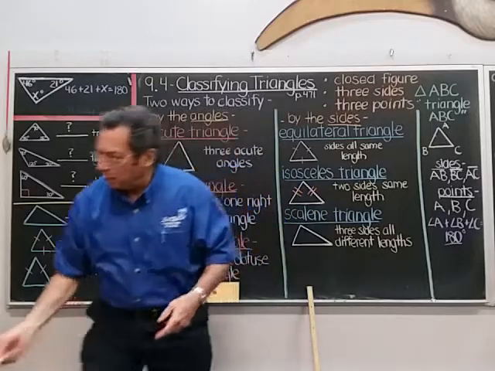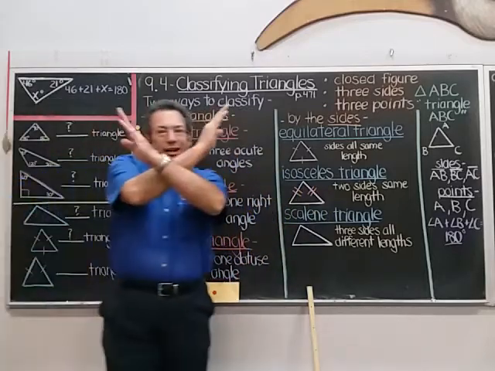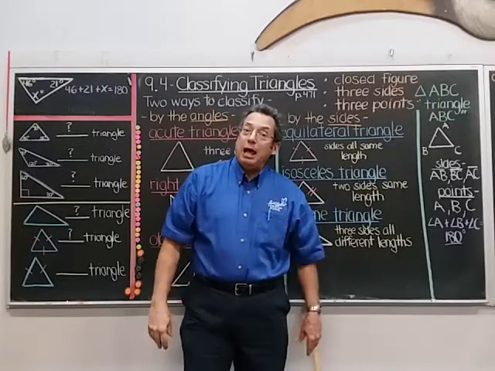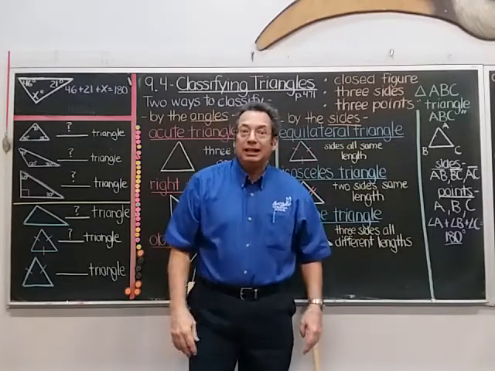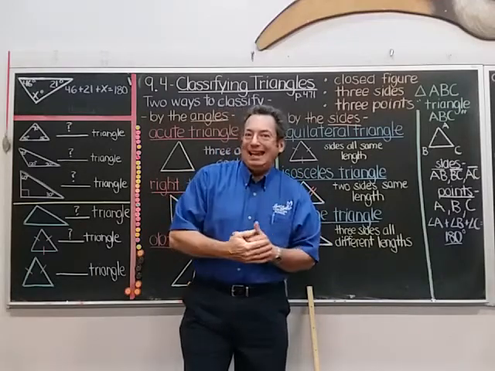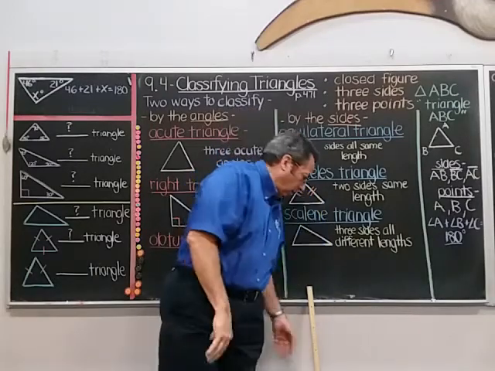Now we learned about vertical angles formed by intersecting lines, and the opposite angles are equal. We learned about complementary angles that add up to 90 degrees. And we learned about supplementary angles that add up to 180 degrees. Now today, we're moving on.